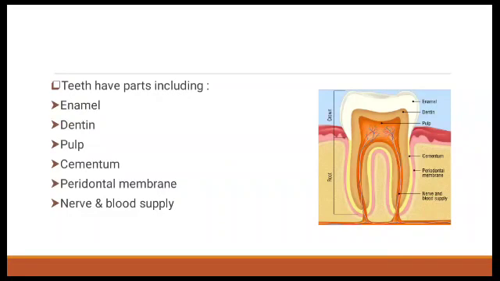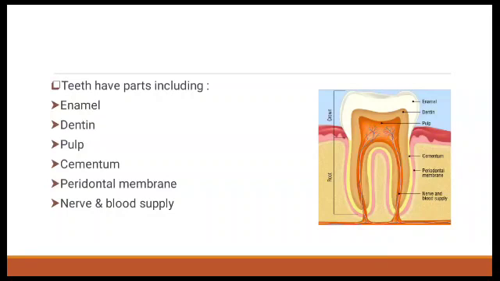First is the enamel. The enamel is the hardest and the most mineralized substance of the body. With the dentine, cementum and dental pulp, it is one of the four major tissues which make up the tooth. Next one is the dentine. Dentine is a mineralized connective tissue with an organic matrix of collagenous proteins. Dentine has microscopic channels called dentinal tubules, which radiate outward through the dentine from the pulp cavity to the exterior cementum or enamel border.